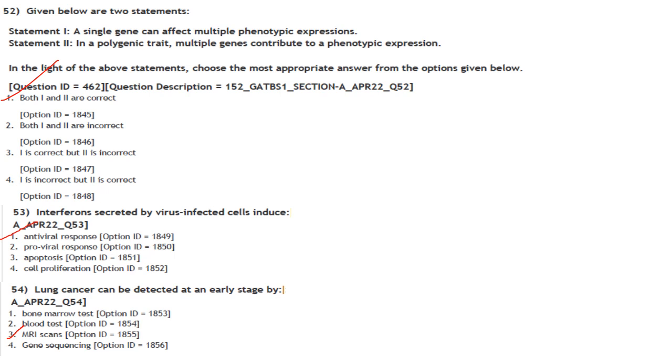Given below are two statements. In the light of the above statements, choose the most appropriate answer from the options given below. So the first statement, a single gene can affect multiple phenotypic expressions, and in a polygenic trait, multiple genes contribute to a phenotypic expression.